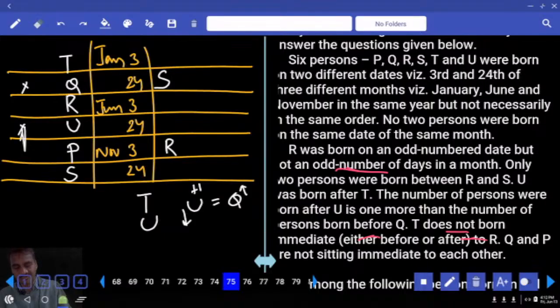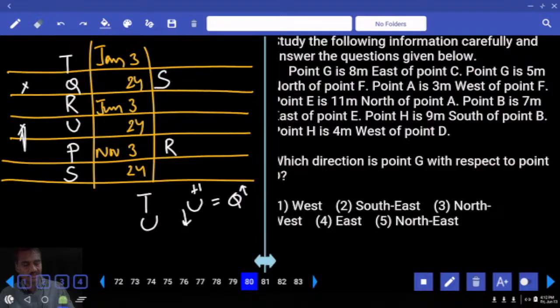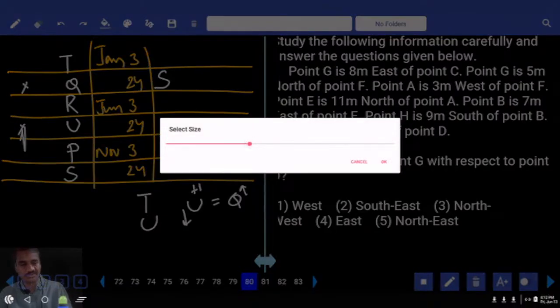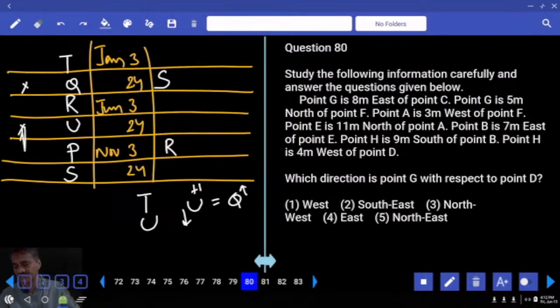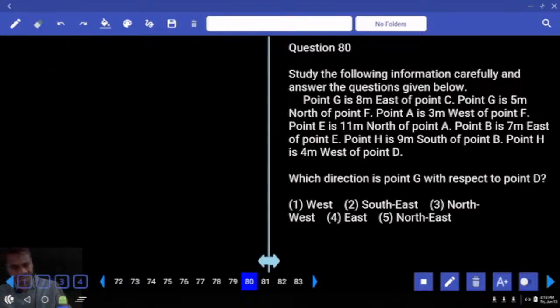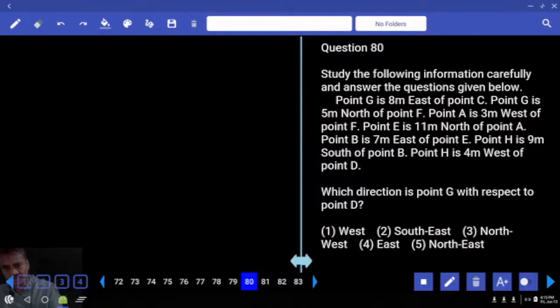Now this is from 75 to 79. Then coming to question number 80 onwards. Now in this question number 80, what is the information we have? It is based on directions. Now question number 80, it is based on directions. Then how many persons are there? Now G is 8 meters to the east of C. G is how many meters?